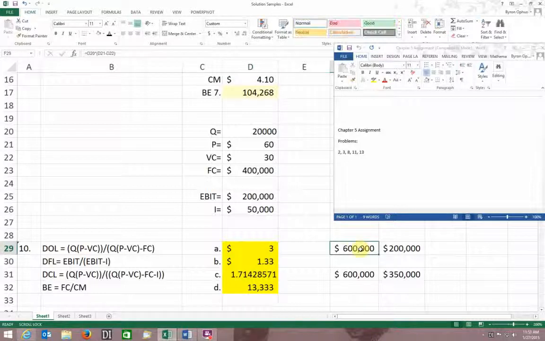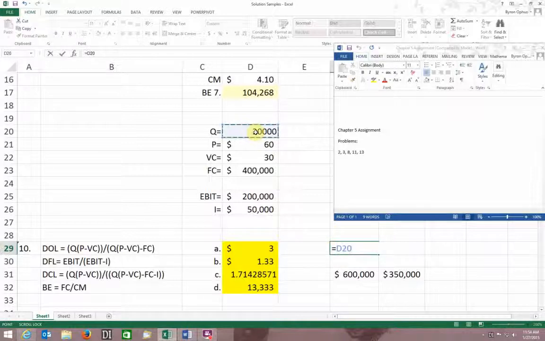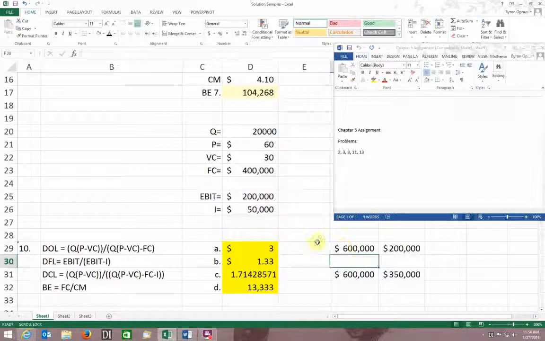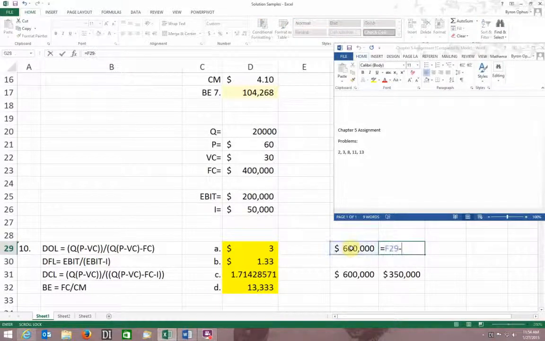Another way to do this might be to break the equation down. The top is quantity times (price minus variable cost). The bottom part of the equation is simply this minus my fixed cost.